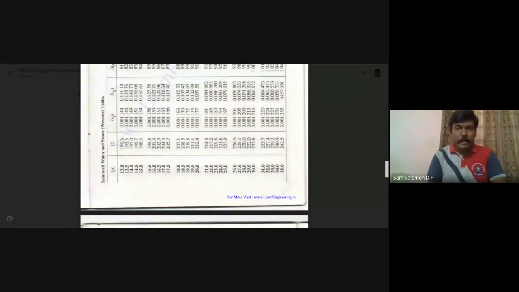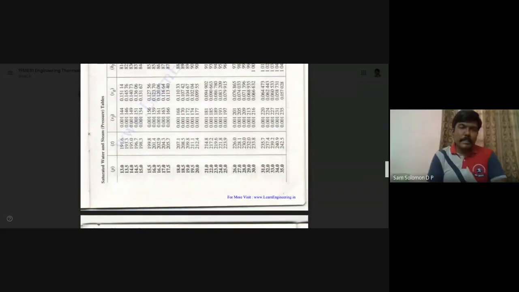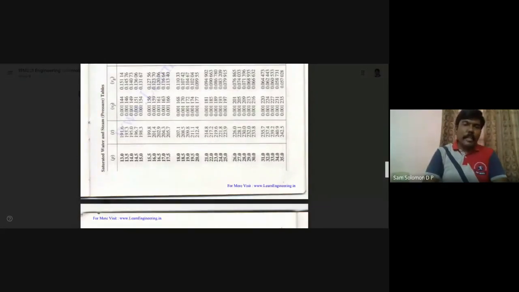So what do you infer from this? When your saturated temperature is lesser than the given temperature, what do you infer? Superheated. Yes, the steam lies in the superheated region. So we can't find the specific volume, specific entropy, or specific enthalpy from table number 2. We have to go to the corresponding tables, table 3, table 4, and table 5. Move on to table 3 first.